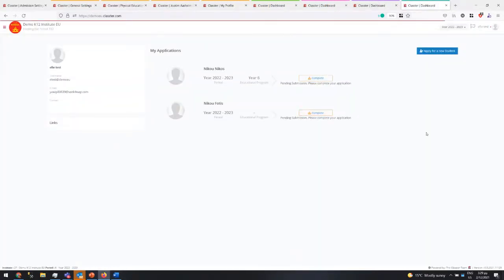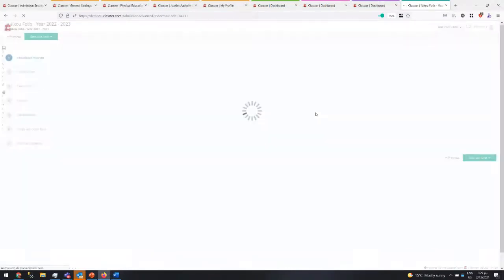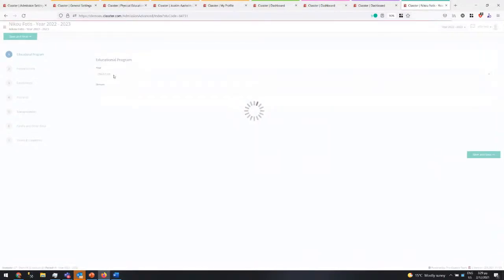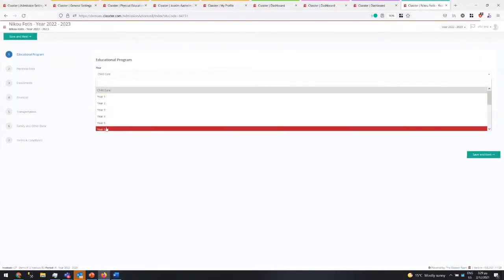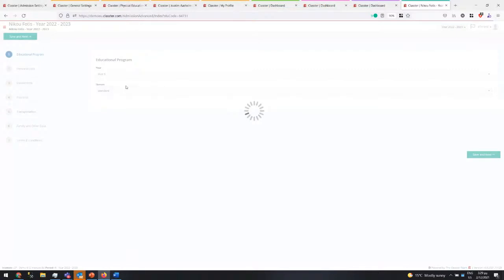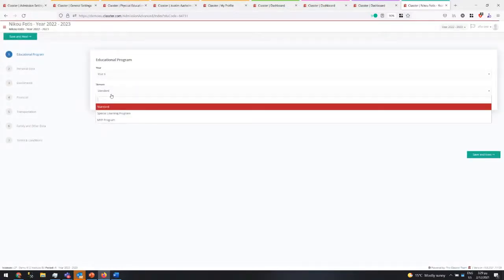So the new way is that in the admission portal, firstly we select the program and then we go next. So I will select here the program. I want to go to year 6. Now, if this is enabled or not enabled, this is a setting. Which streams are enabled is a setting. If it's only one, it's pre-selected. And you can also define for which years you allow the student to select a stream.